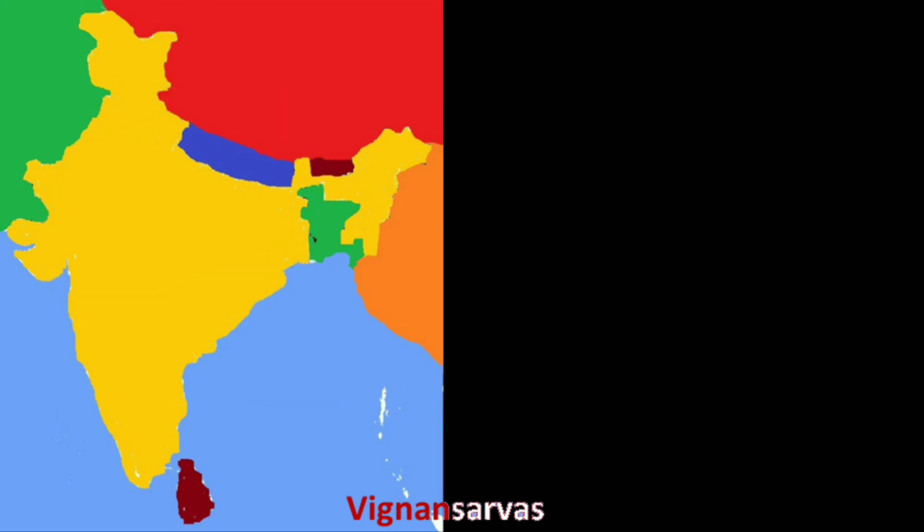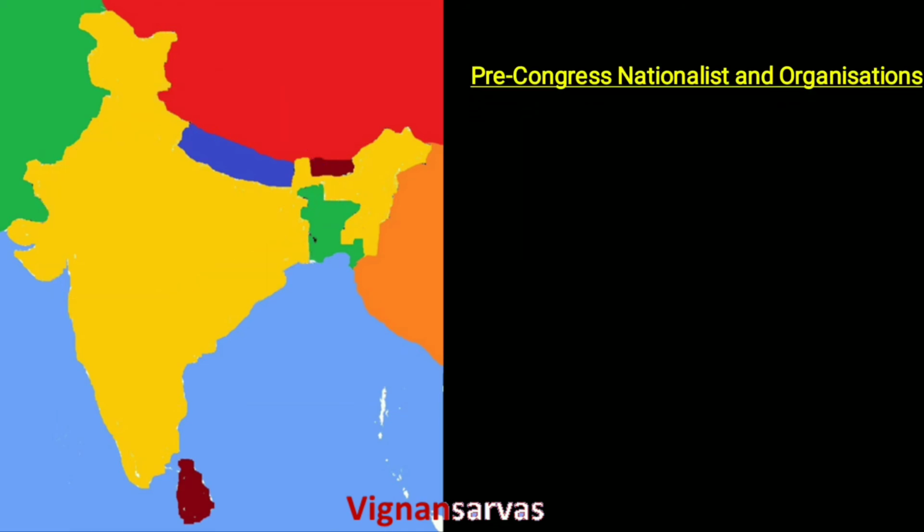And the next one is the pre-Congress nationalist organizations. Before the formation of Congress, different political organizations were formed which tried to unite the Indians but mostly worked for their own benefits. Examples: the Landholders Society, Zamindari Association, the Indian League, Madras Mahajana Sabha, and others.